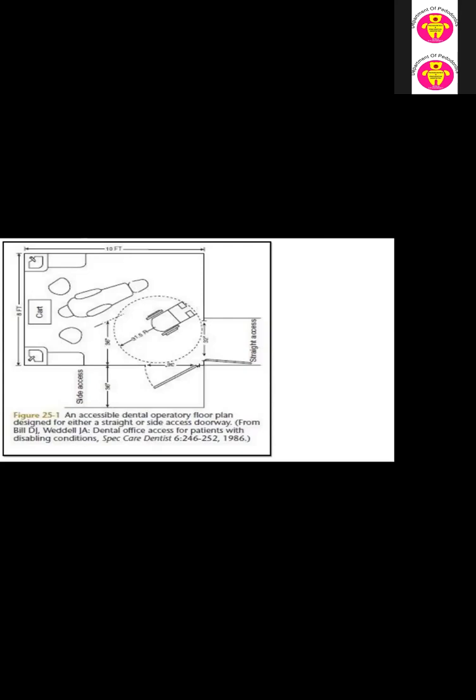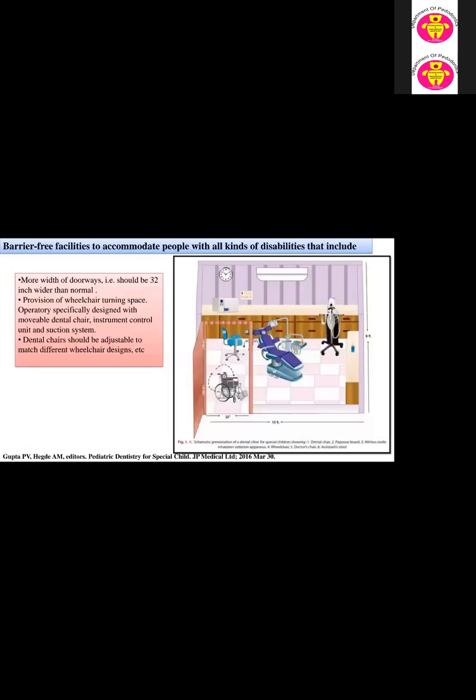Then this schematic diagram shows the accessibility of the dental operatory floor plan design for either a straight or a side access doorway. As I explained, the operatory area should be barrier free to accommodate people with all kinds of disability.